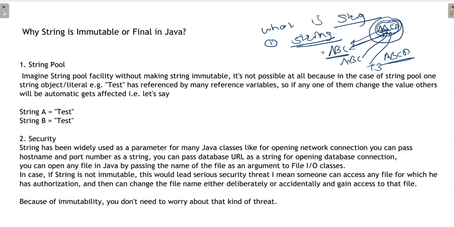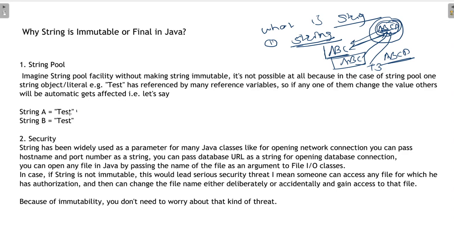They would not have the original object. So String is final and immutable because we maintain only one object of the same string in the string pool.